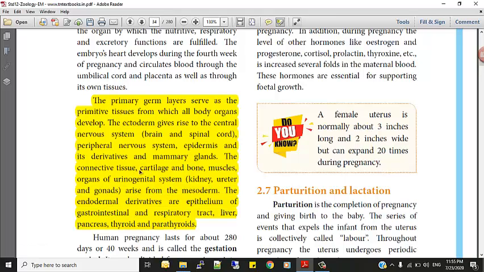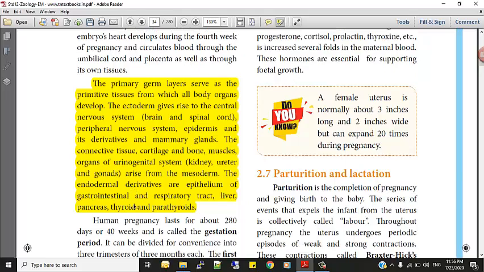Sometimes they may ask whether cartilage is a derivative of ectoderm, mesoderm or endoderm. You should write what is correct. Is it clear? Or if they ask what mesoderm gives rise to, you should write these organs. So whatever the question may be, this paragraph is a very, very important paragraph. Keep that in your mind.